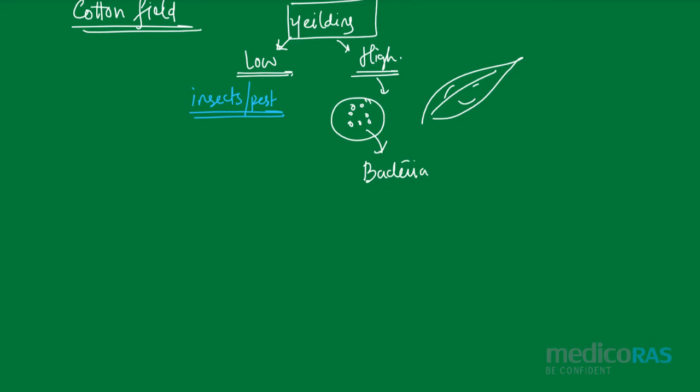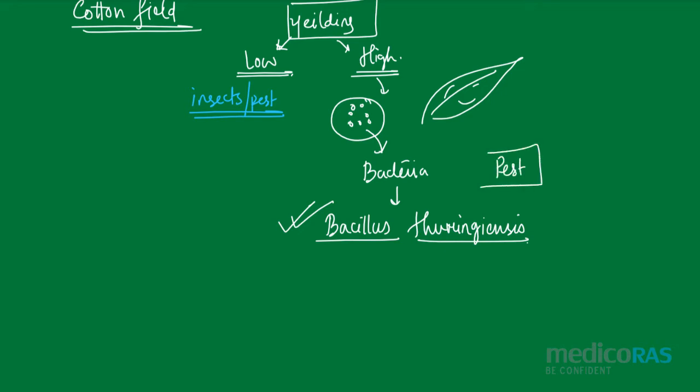and the name of the bacteria is Bacillus thuringiensis. After seeing these things, scientists experimented to see if Bacillus thuringiensis spores are there on the leaves of the cotton plant, then will it show high yielding and will there be no pest in that plant.